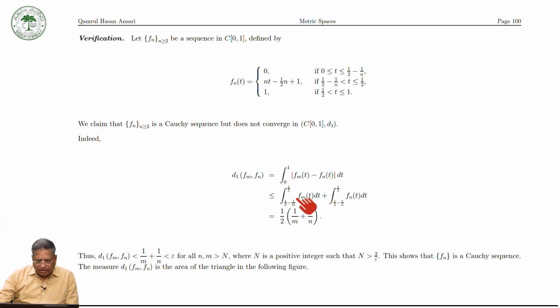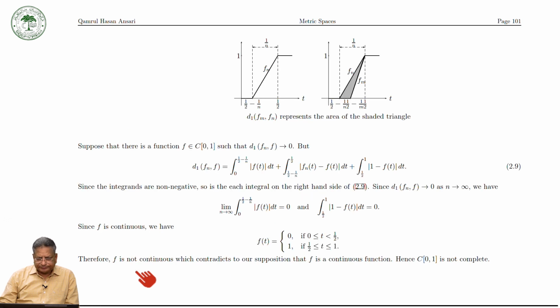And now we can put the value of fm(t) and fn(t), and then we can calculate. So we will have this one. As m, n tend to infinity, this tends to 0, and therefore fn is a Cauchy sequence. Okay, so we can prove that it is a Cauchy sequence. So fn is a Cauchy sequence, and now the measure d1(fm, fn) is the area of the triangle in the following figure. As I mentioned, because this is the integral norm, this is the area.